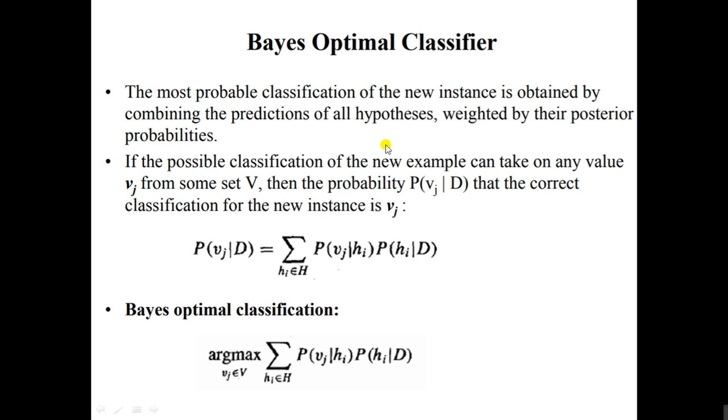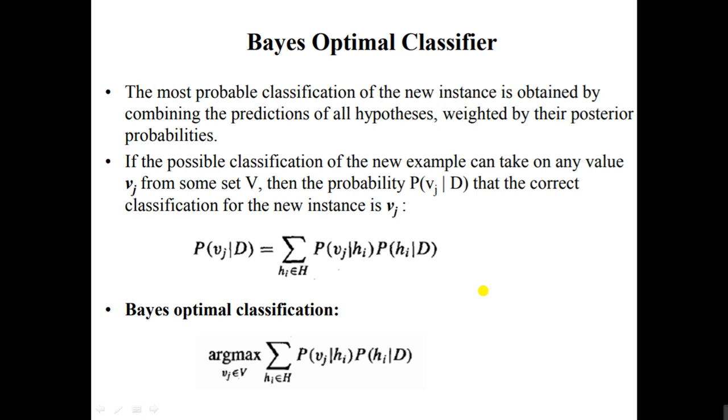So, the Bayes optimal classifier. The Bayes optimal classifier is a probabilistic model that makes the most likely prediction for a new example in the given training set. So the equation given here demonstrates how to calculate the conditional probability for a new instance v suffix j. That means v1, v2, v3 up to vj given the training data capital D, given the space of hypotheses capital H. Right? So the vj, that is small v1, v2, v3 up to vj, is from a set capital V.